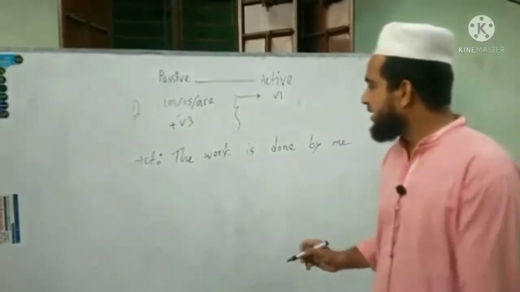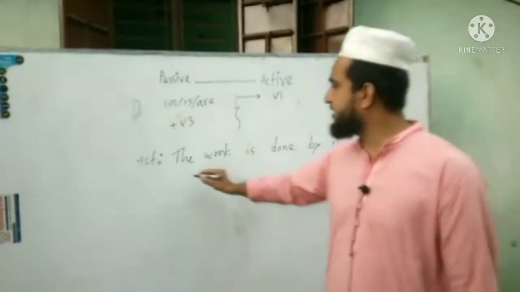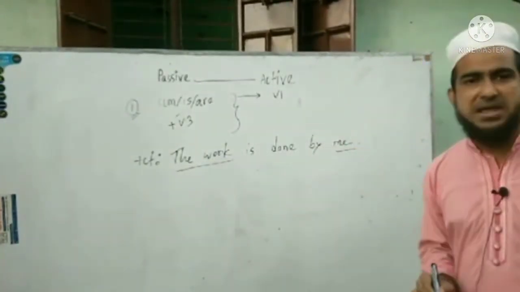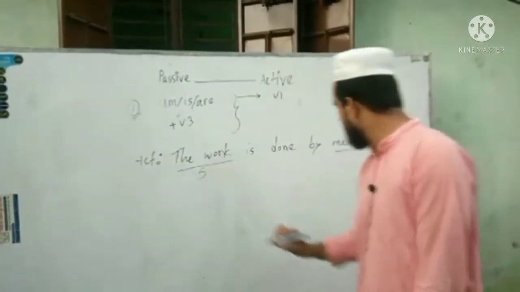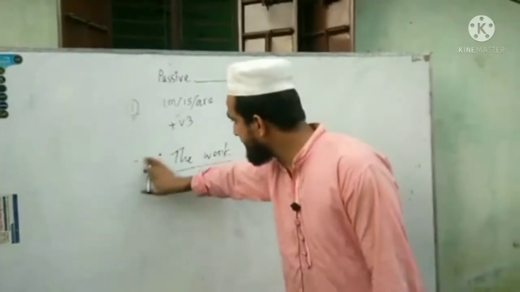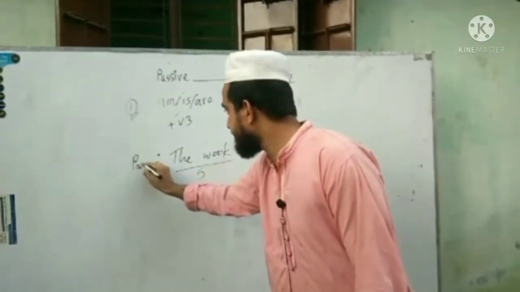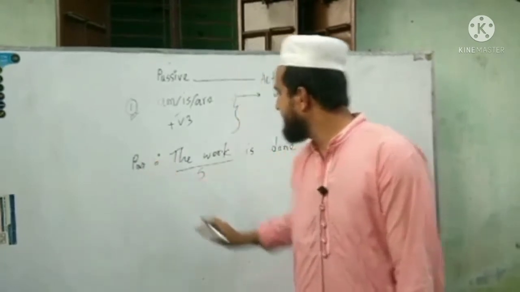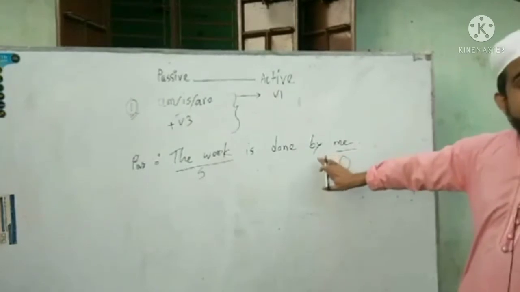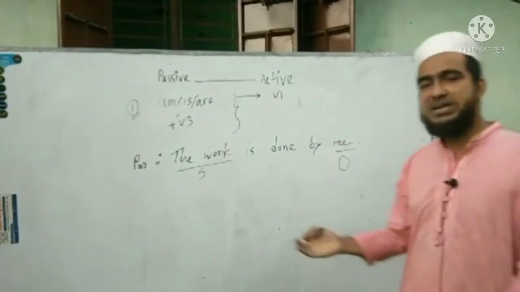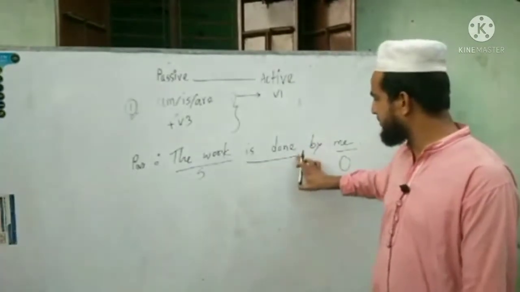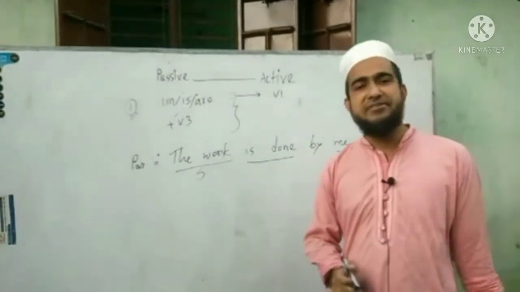Okay? Here, what is the subject? The work. What is the object here? Me. This is the subject, this is the object, and it is a passive sentence. The work is the subject, me is the object, following the preposition by. And what is the rest? Obviously, a past participle of the verb with a be verb.